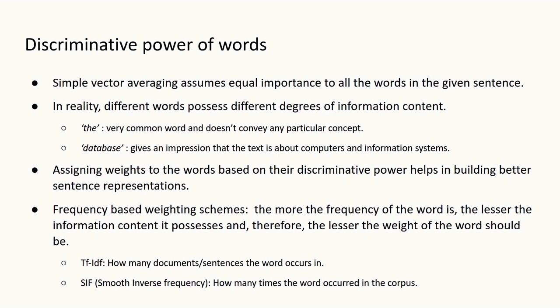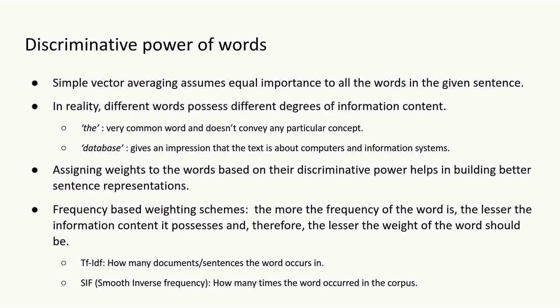Even though simple vector averaging is proven to be effective, it has the drawback of assuming equal importance to all the words in the given sentence. But in reality, we know that different words possess different degrees of information content. For example, the word the is a very common word and it doesn't convey any particular concept. But the word database gives an impression that the text is talking about computers and information systems. So assigning weights to the words based on their discriminative power helps in building better sentence representations.